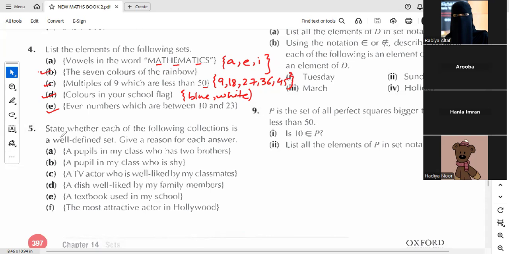What about the first part? Is it well defined or not? What about its answer? Whether it is the same for all of you, or will everyone's answer be different?